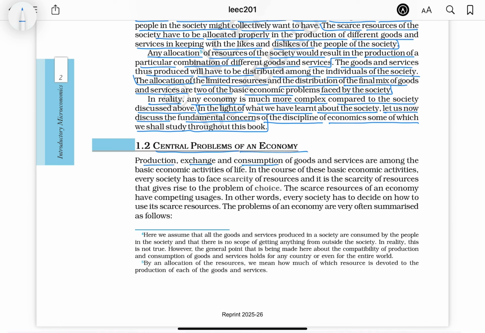Production, exchange, and consumption of goods and services are among the basic economic activities of life. In the course of these basic economic activities, every society has to face scarcity of resources, and it is the scarcity of resources that gives rise to the problem of choice. The scarce resources of an economy have competing uses. In other words, every society has to decide on how to use its scarce resources. The problems of an economy are very often summarized as follows.